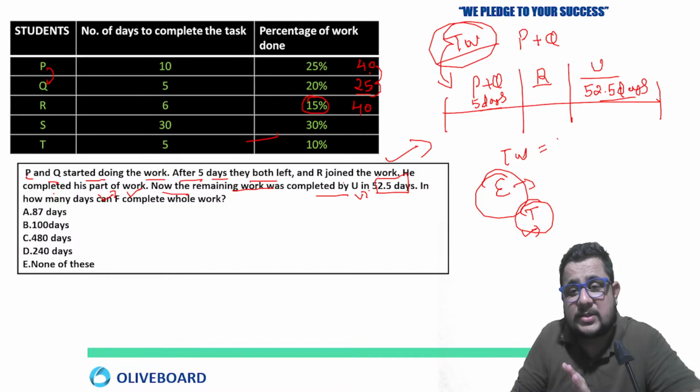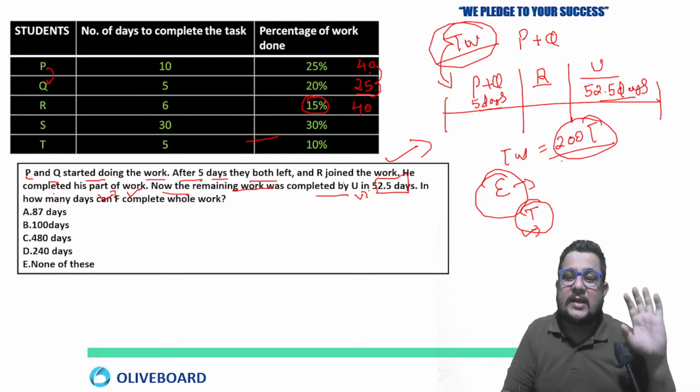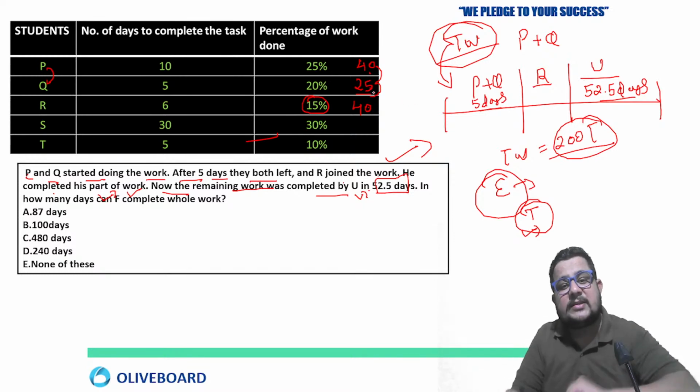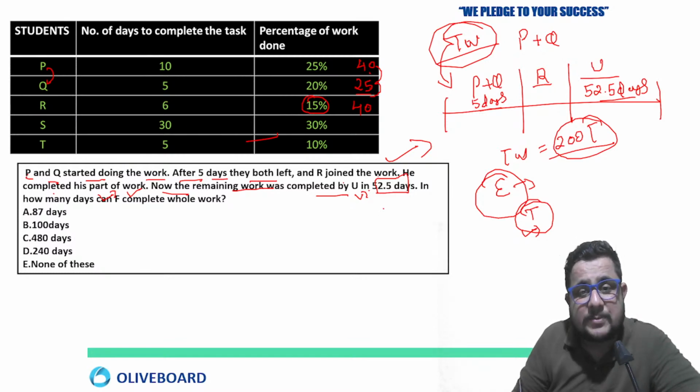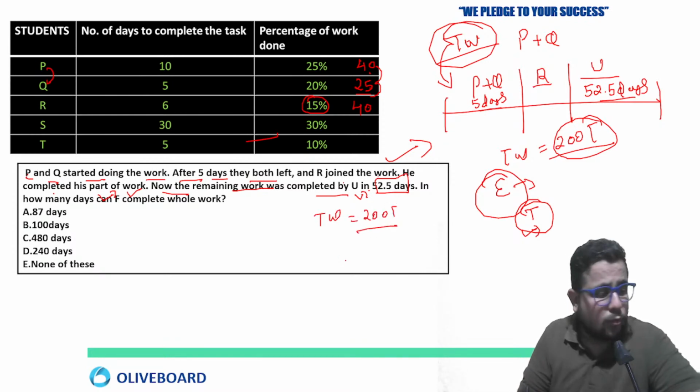So just imagine no work is given, such a task is given. The task is to complete 200 cups of tea. You can imagine that there are 200 cups of tea. And their efficiency is going to be what? You can take the LCM of their times. Total work you know now, that is the LCM of the times, 200.